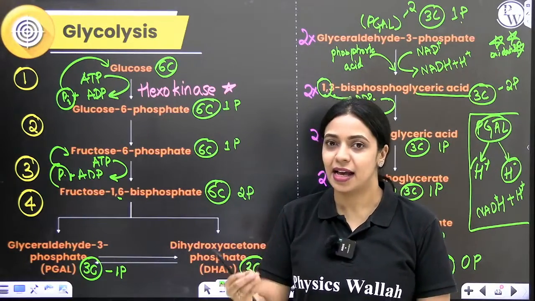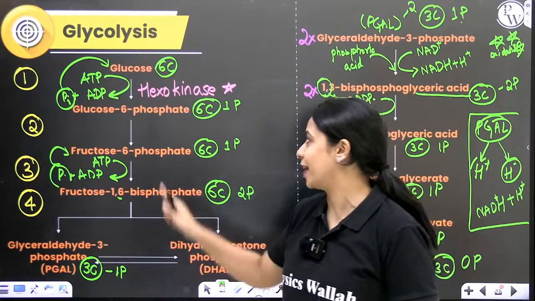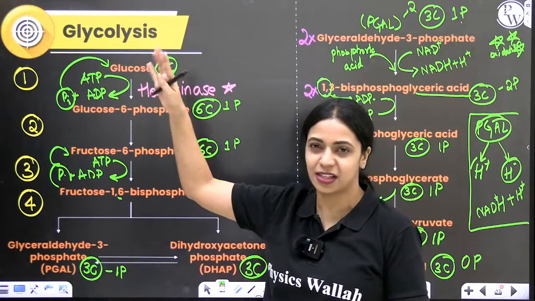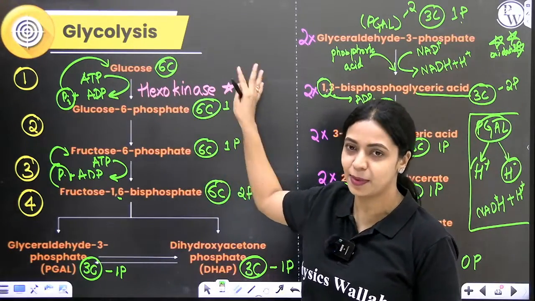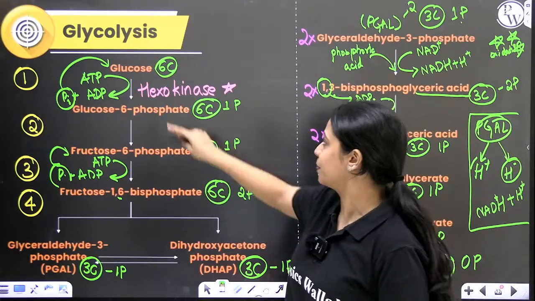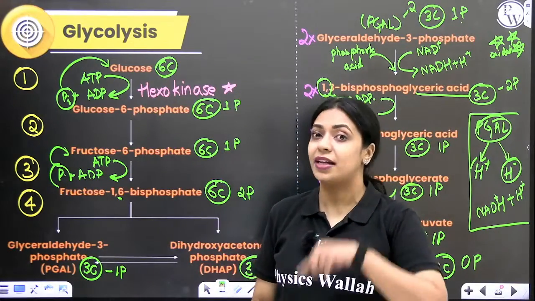For this, an enzyme hexokinase is required. Hexo means it's a 6-carbon compound. Kinase basically is about wherever ATP is forming, kinase enzyme. That is the terminology we use. Okay. So in the first step, one ATP is getting utilized.